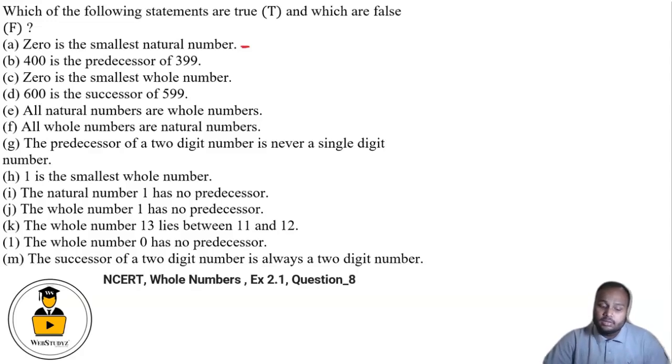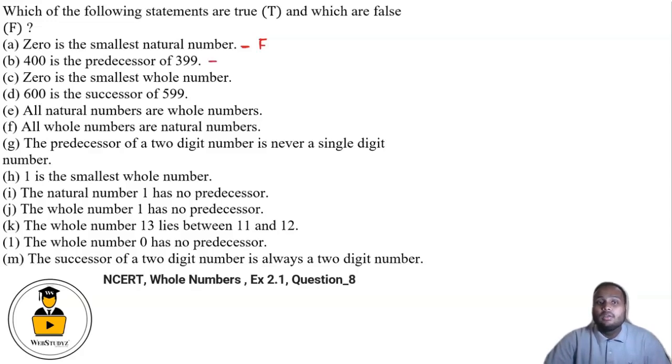But this statement is false. So I will be writing F for false and T for true. So 0 is not a natural number, as natural numbers start from 1, 2, 3 and go up to infinity. But 0 is not a natural number, it is a whole number.